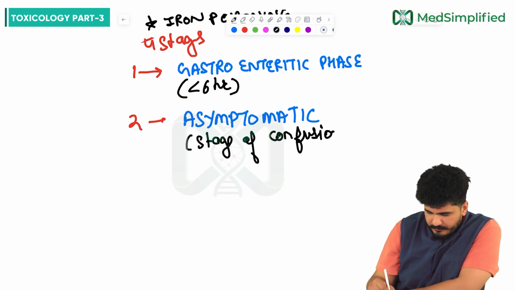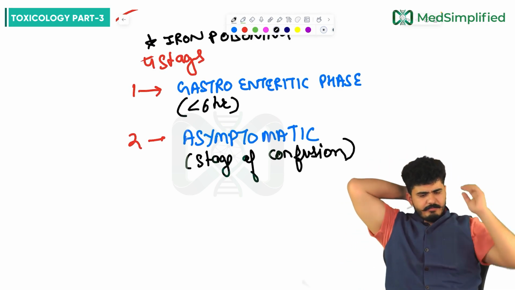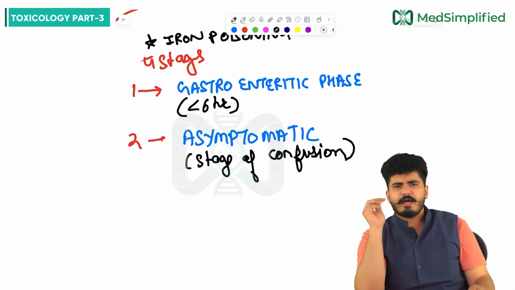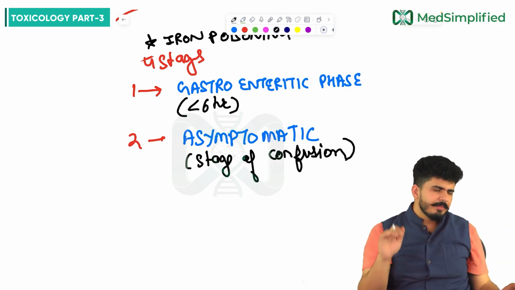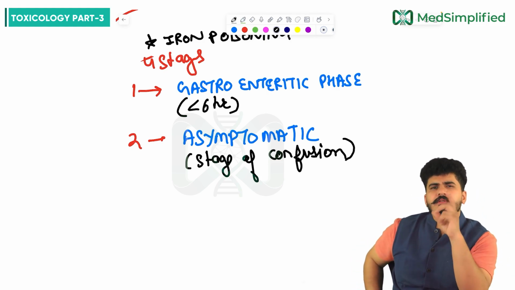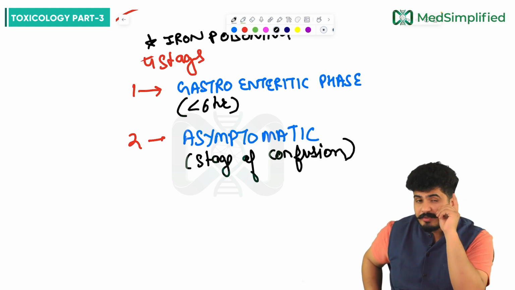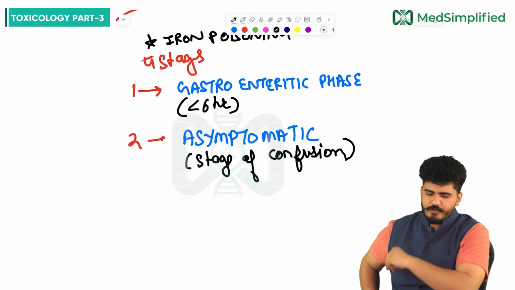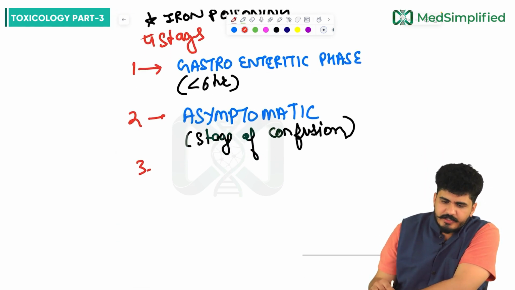Why is this the stage of confusion? A person came to you with iron intake. He has given a history that, Doctor, I have taken iron, and after that I got features like diarrhea, etc. And now it has stopped. Guys, what will you do as a doctor? You will wait and watch. For how many hours? 24 hours. Wait and watch for 24 hours. This is stage 2.